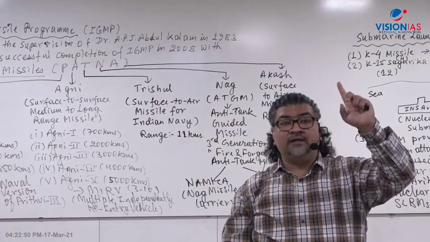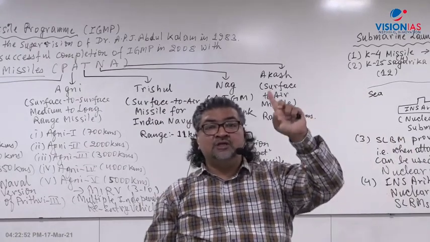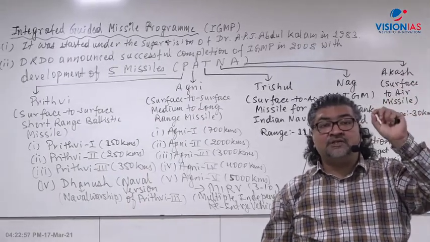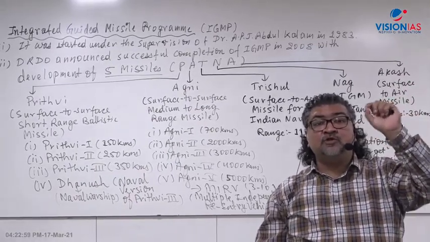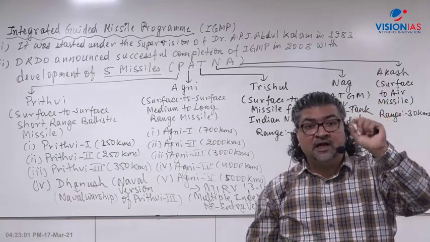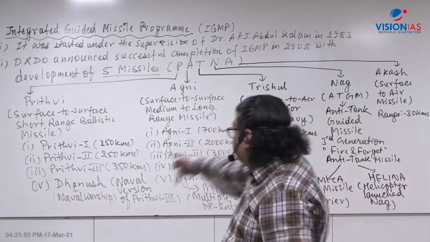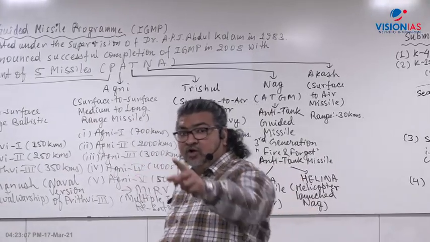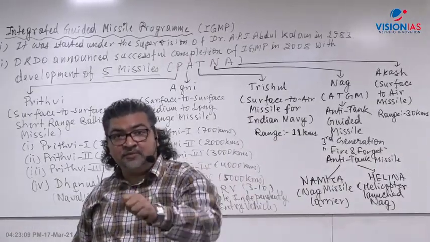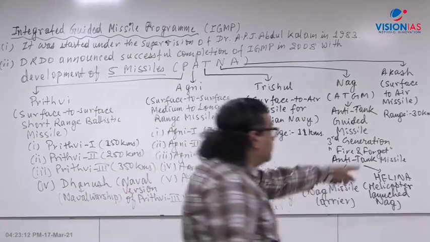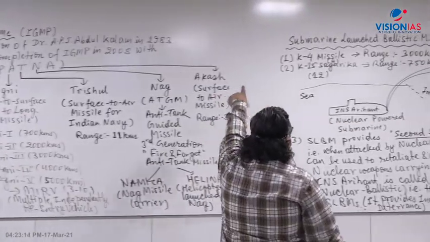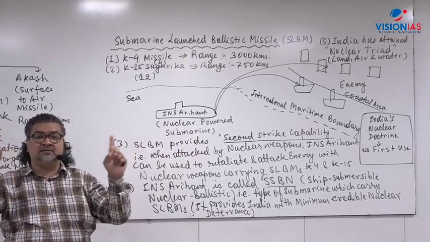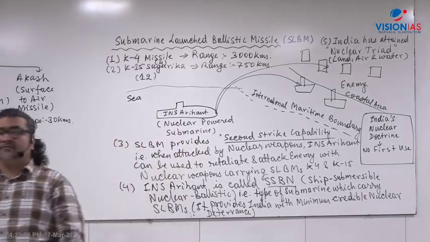Air: Sukhoi Su-30 MKI, Mirage, Rafale, Tejas. They can carry missiles which can carry nuclear weapons, like the BrahMos cruise missile. And third, water: Dhanush, a ship-based missile. And not only Dhanush, a Prithvi variant as a ship-based missile, we also have K4 and K15, Sagarika for submarine-launched missiles. So India has completed the nuclear triad.